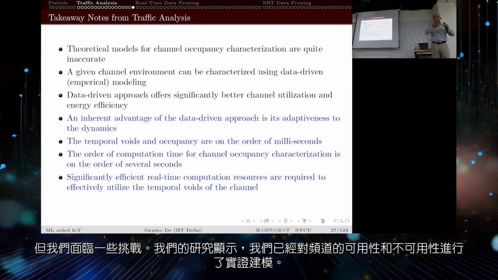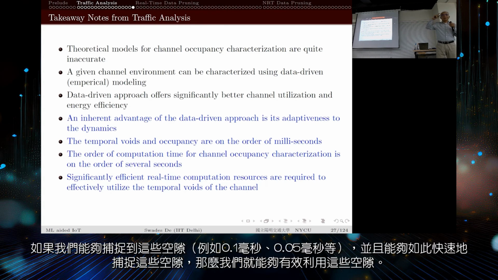So in this study that we have done, we have captured empirically the channel availability and unavailability. We modeled empirically, and then theoretically we say that if I can capture these voids, which are on the order of milliseconds, so 0.1 millisecond, 0.05 millisecond, etc., and if I can capture these voids so quickly, then I will be able to utilize these voids the way I mentioned.